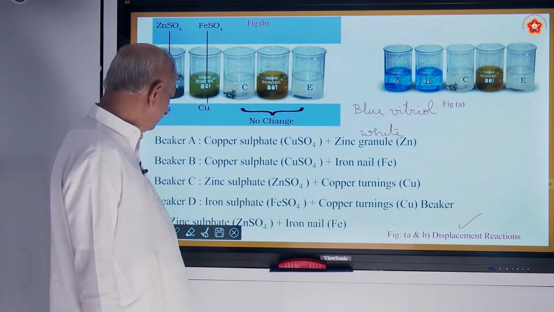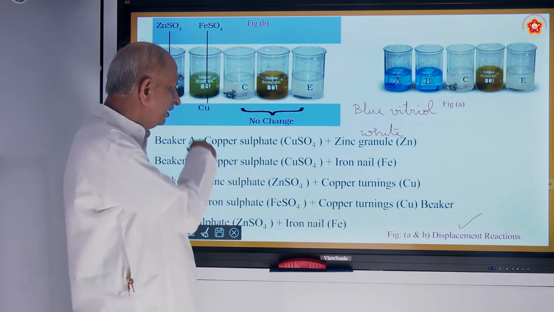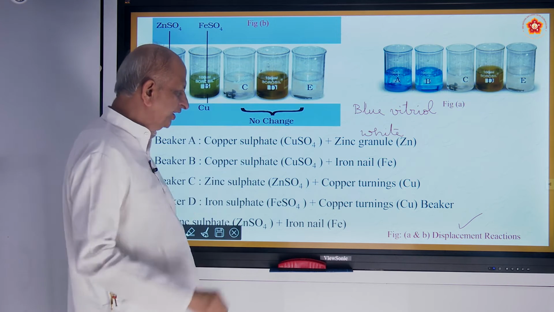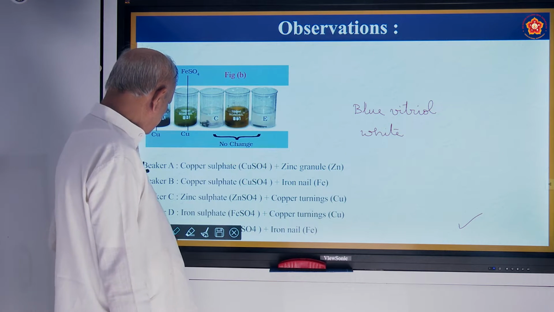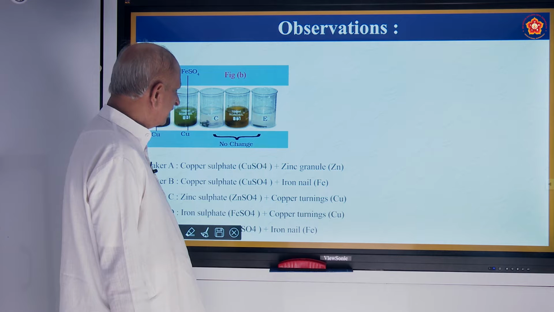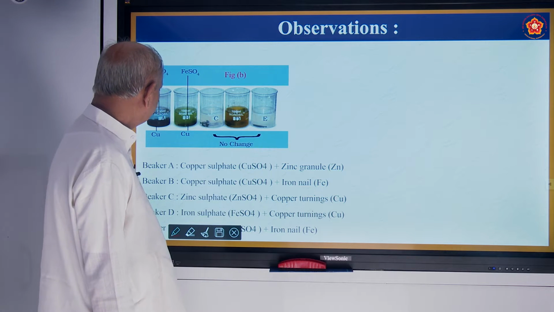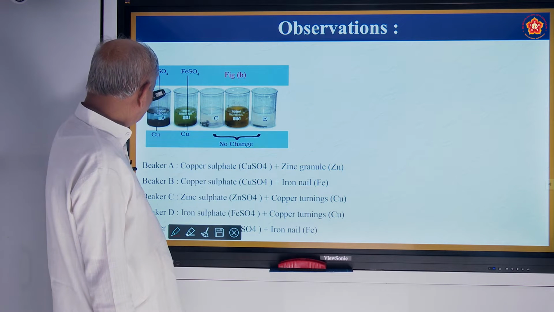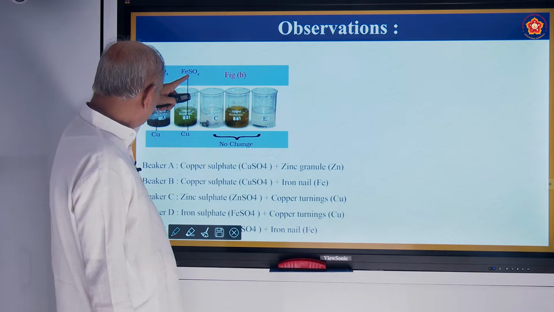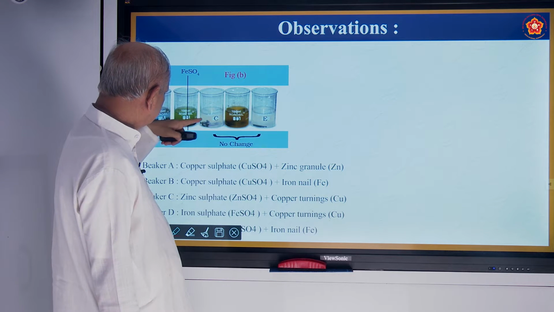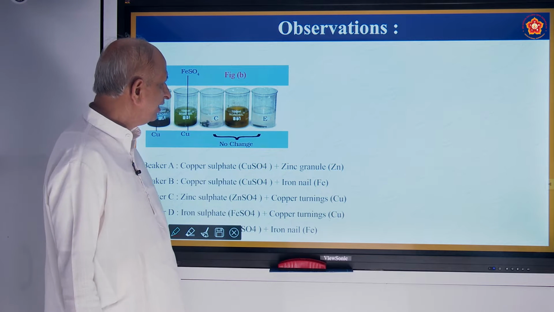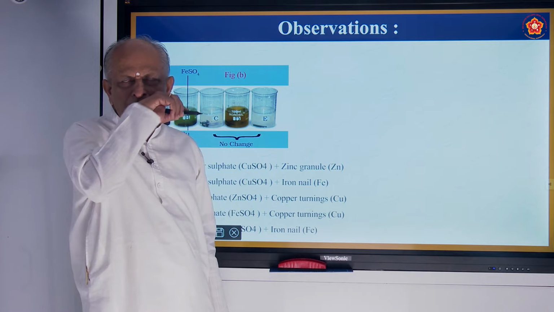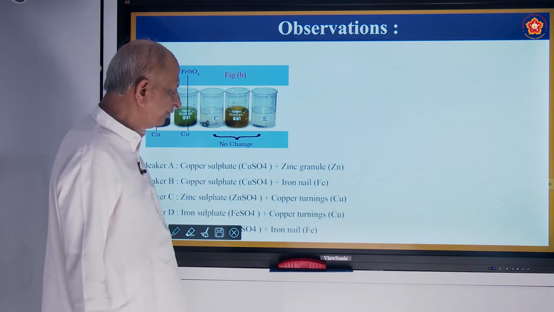And in the third, fourth and fifth beakers, there is no change. Why is there no change? Because there is no chemical reaction. Here you have zinc sulfate plus copper. Here you have ferrous sulfate plus copper. Here there is no change. It remains as it is.